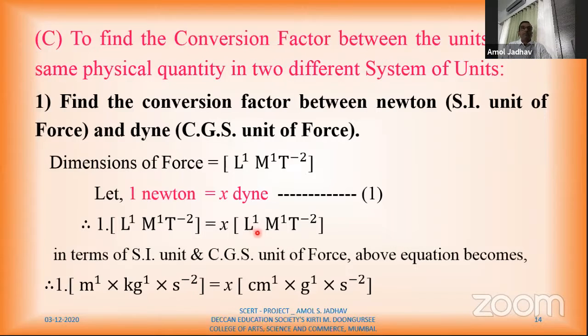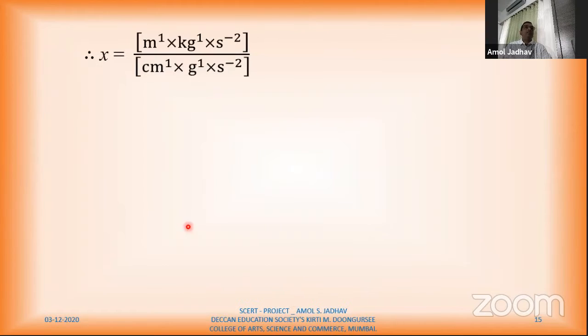On the RHS side, I'll consider the unit of length in terms of the CGS system, which is centimeter. So L raised to 1 means centimeter raised to 1. For mass, gram raised to 1. And for time, S raised to -2. This is a very important term. Here, I have written those dimensions in terms of units in the SI system and here units in the CGS system. So by shifting X, we get this formula.